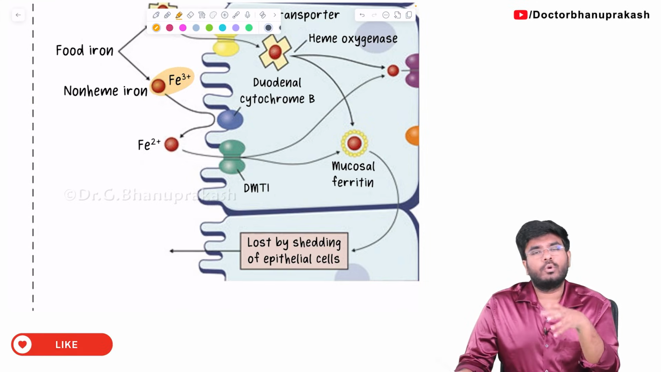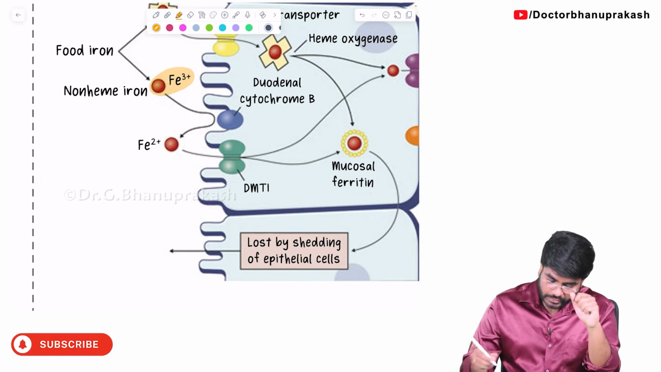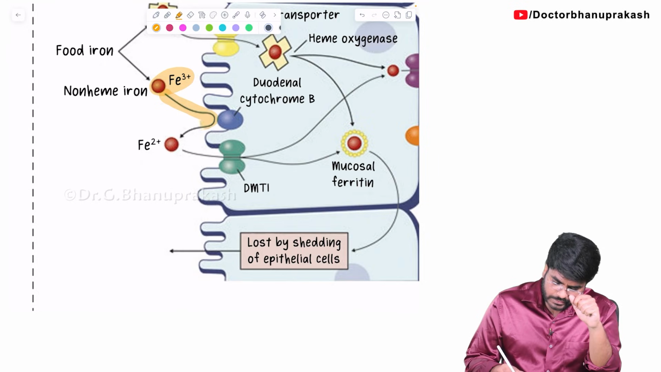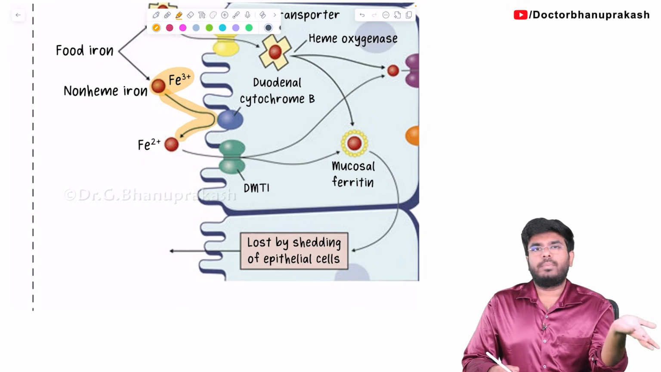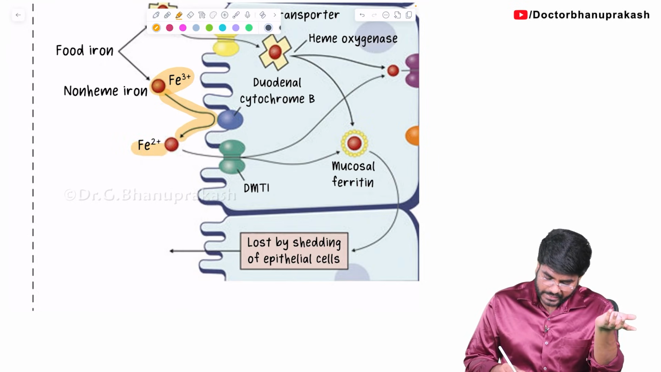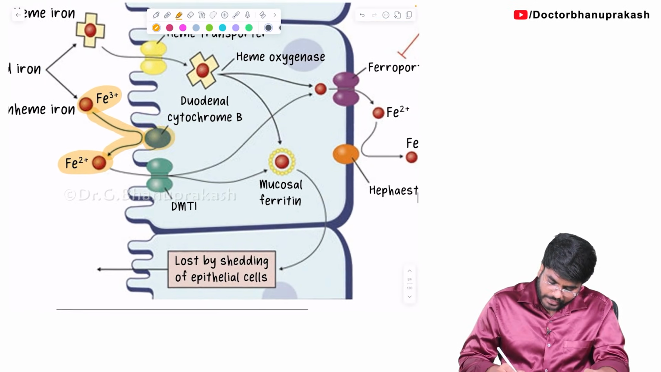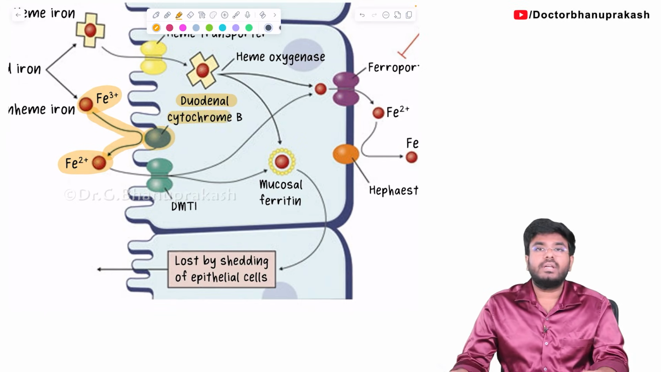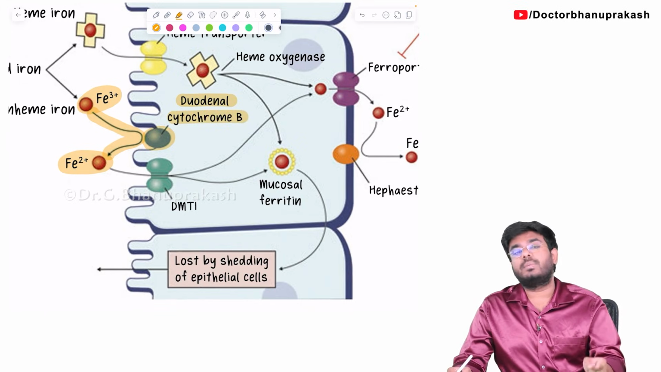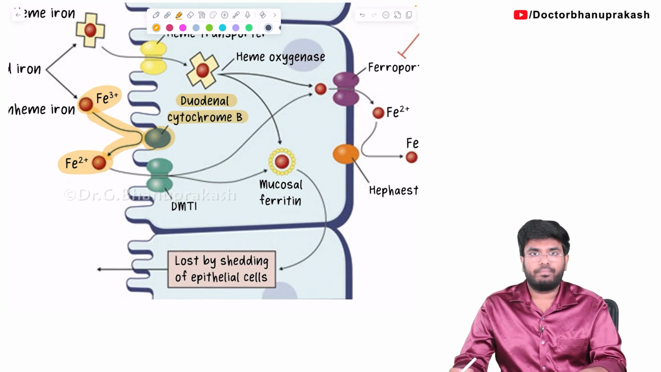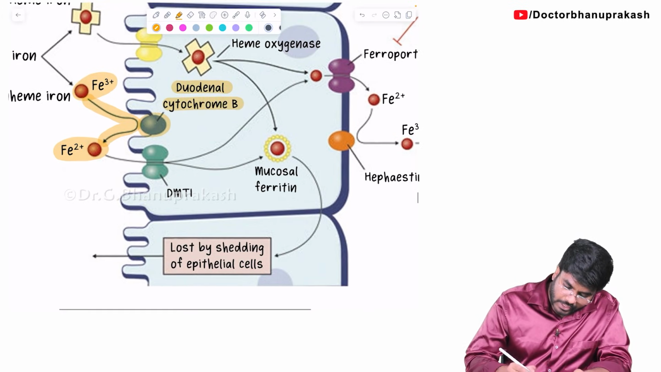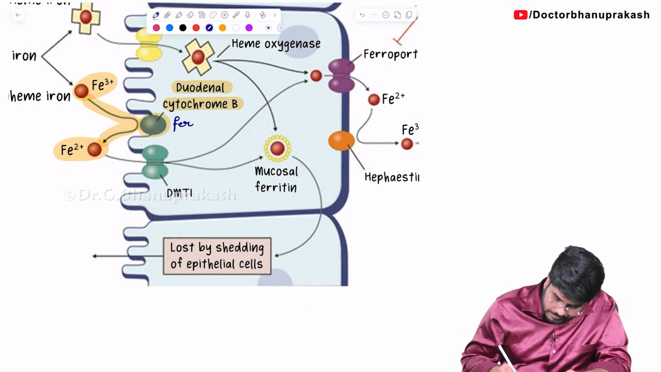Tell me, can you absorb it? No, you can't absorb it. But we have a mechanism which can convert Fe3+ iron to Fe2+ form. No problem. Even for vegetarians, there is no problem, because the Fe3+ form of iron will be automatically converted to Fe2+ form with the help of a molecule called duodenal cytochrome B. Very, very important. This duodenal cytochrome B converts the Fe3+ form of iron back to the Fe2+ form. It is also called ferrireductase.